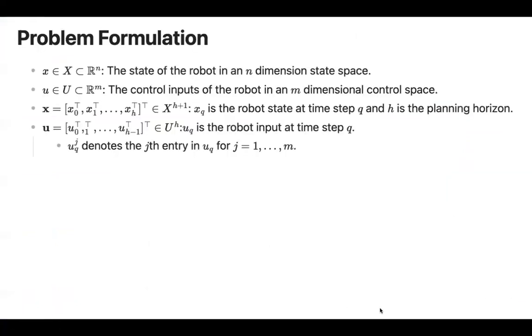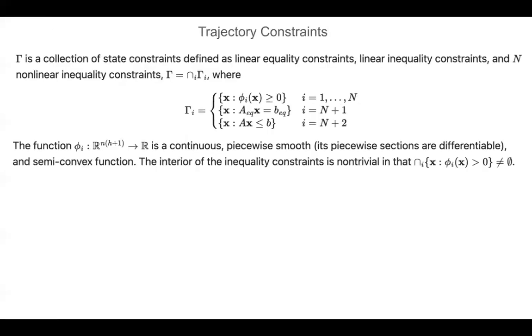Now, SCFS formulates its problem in the following manner, where we have a configuration for the robot that contains the state and a control. This is then concatenated together to make the entire trajectory for some planning horizon H. Then each trajectory can be constrained in the following manners.